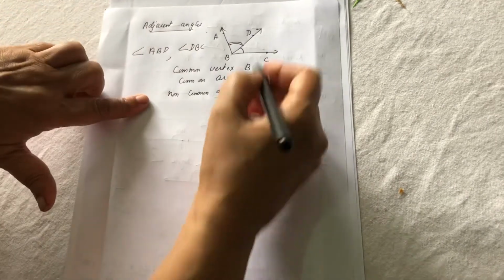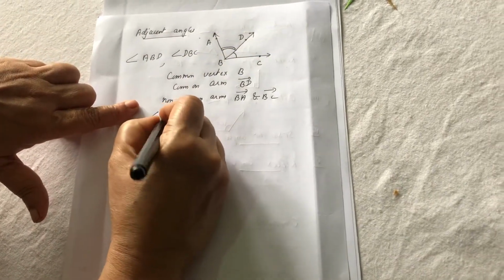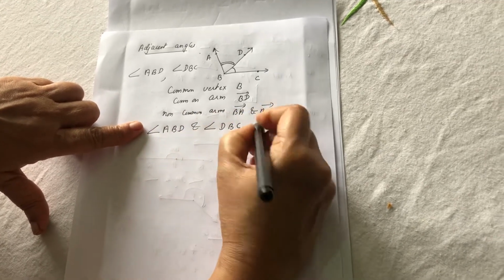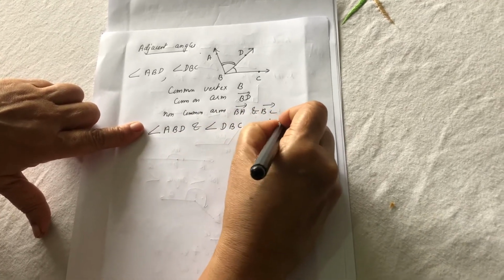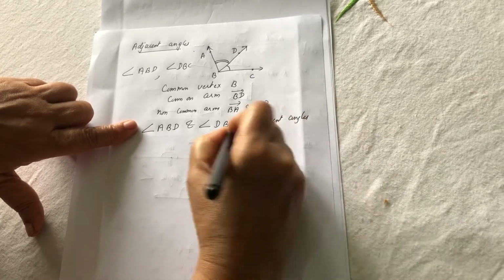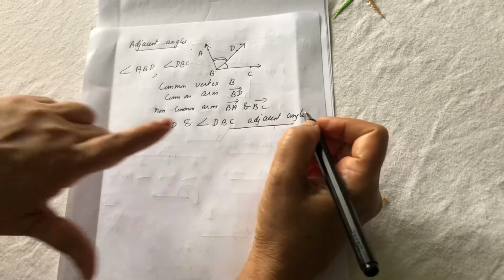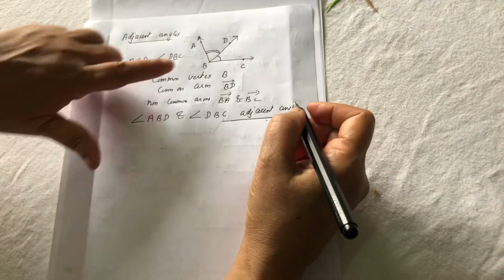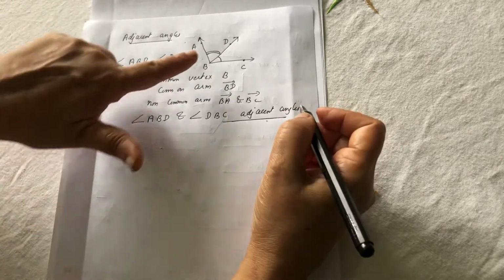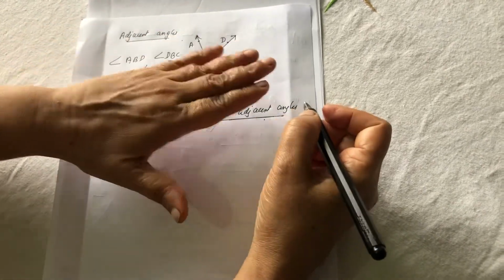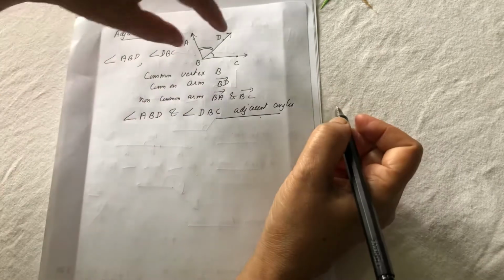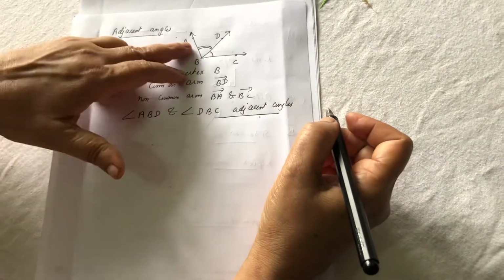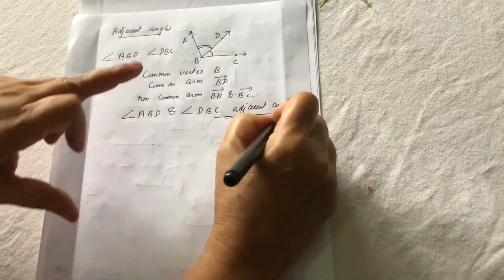So therefore angle ABD and angle DBC are called adjacent angles. So what do you mean by an adjacent angle? Two angles are said to be adjacent if they have a common vertex, a common arm, and non-common arms on both sides of the common arm, that is, on different sides of the common arm. So then only it is called an adjacent angle.